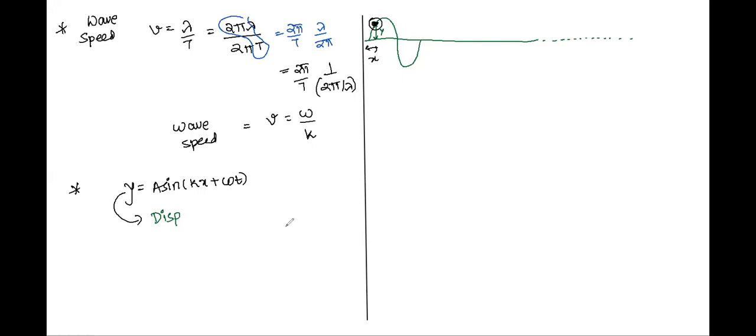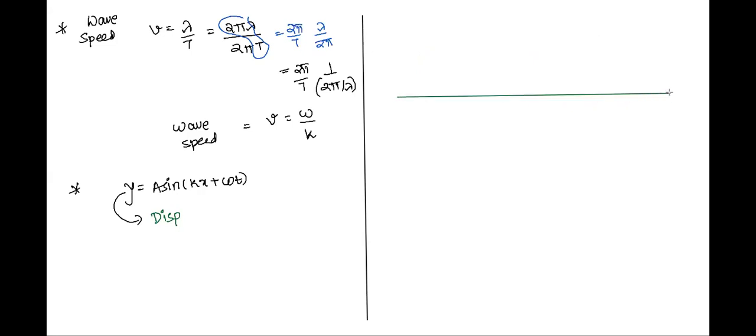I'll repeat what I just said. Let's say I have a rope, and I produce a disturbance in the rope. Let's say there are two people standing, one over here and the other over here. One wants to feel the wave and the other wants to produce it.